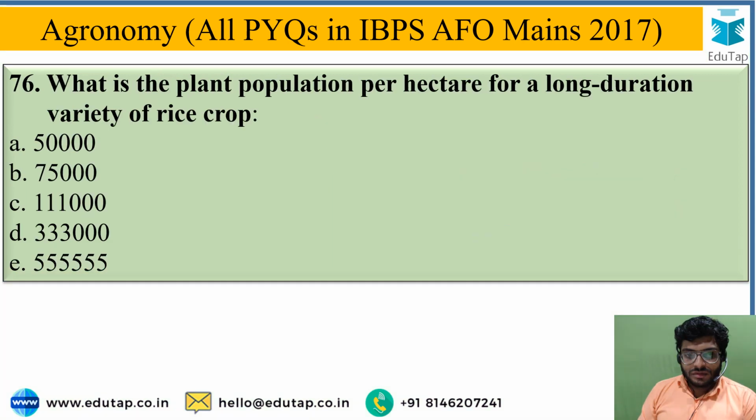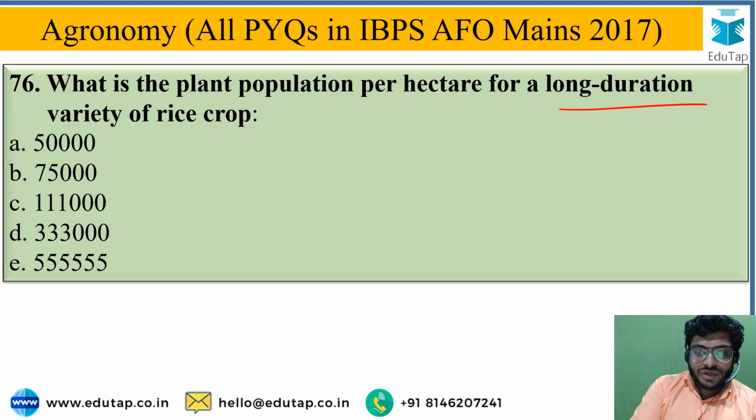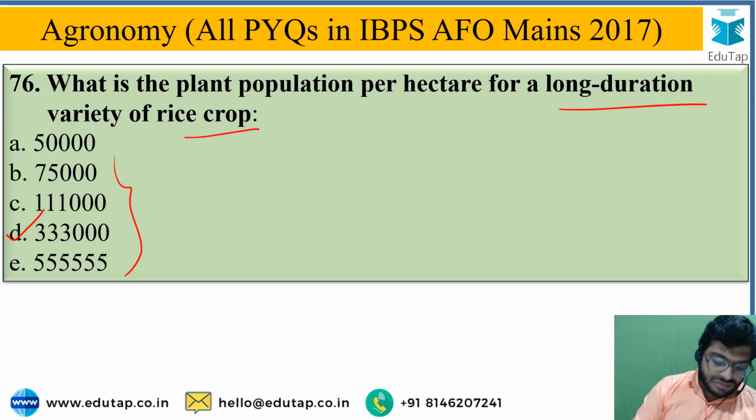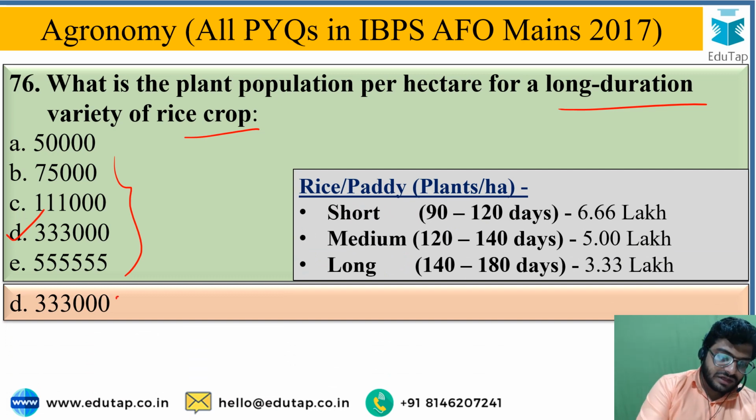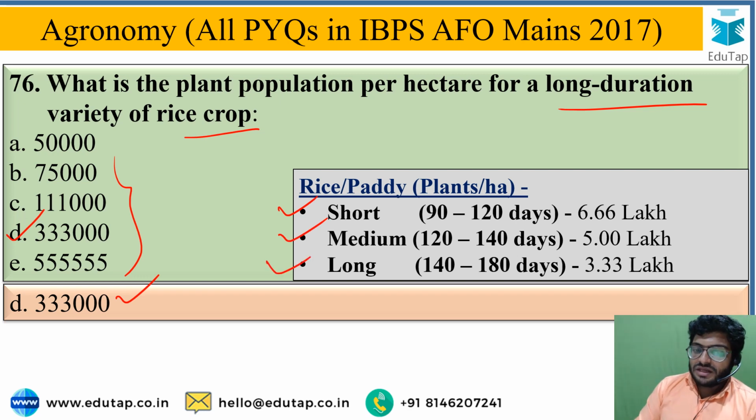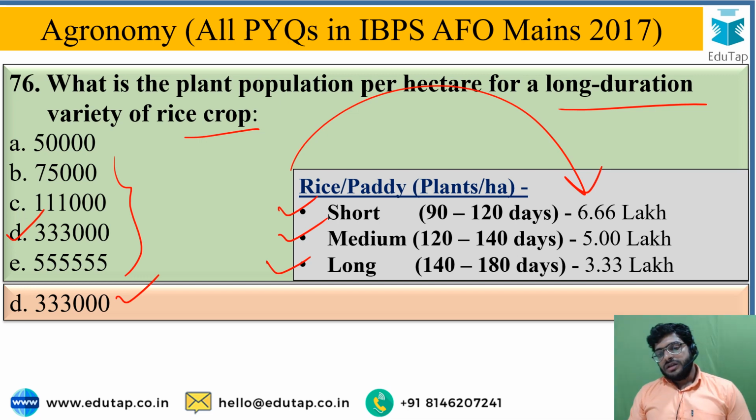Okay. What is the plant population per hectare for long durational variety of rice? And from the given options, the correct option is option D, that is 3,33,000 plants per hectare, for long durational variety of rice. And likewise for short durational, medium duration and long durational varieties, in this table I depicted the plant population likewise. Okay.